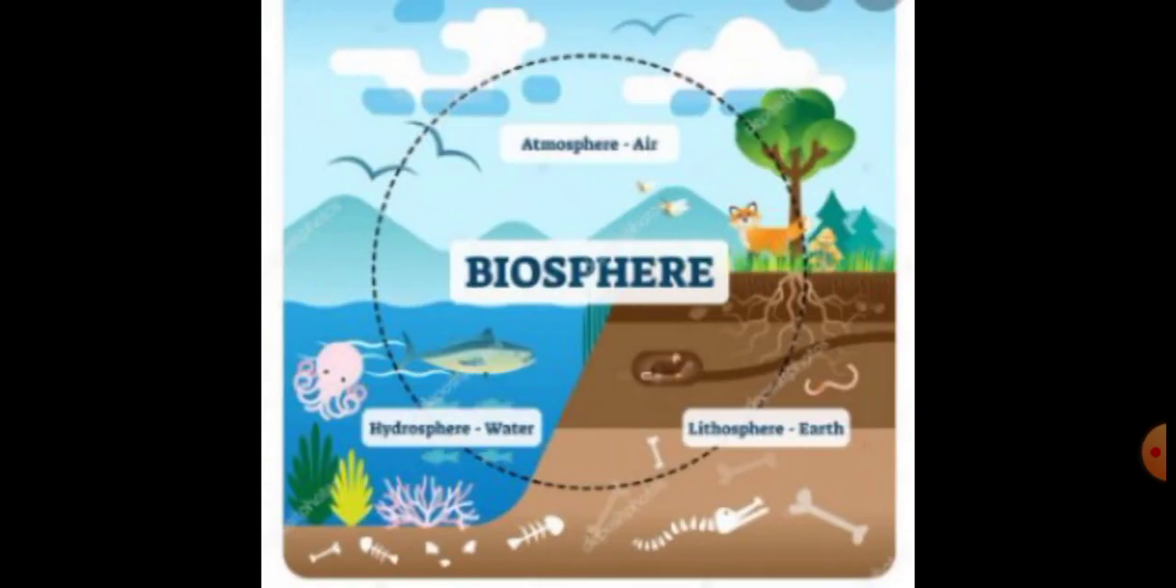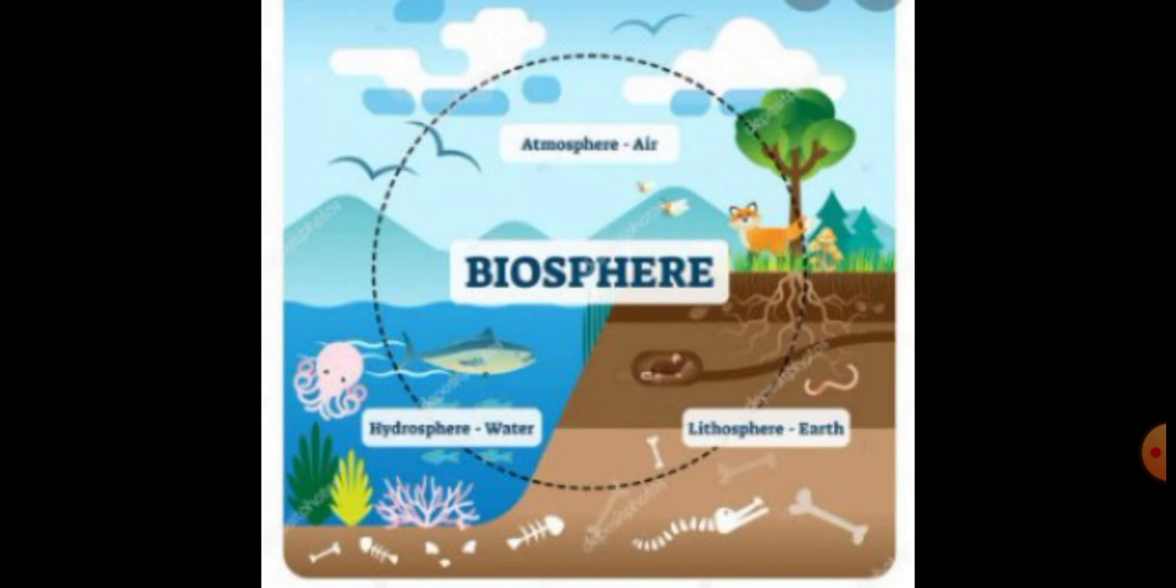Okay. Then the fourth sphere is the biosphere. Just see this picture. This is the image of the biosphere. The biosphere is the global ecosystem composed of living organisms. It is the narrow interaction shown between the air, water and soil. The biosphere is important for the survival and life of living organisms.